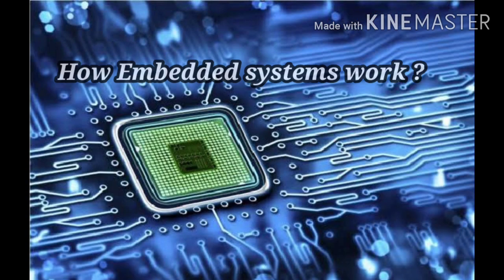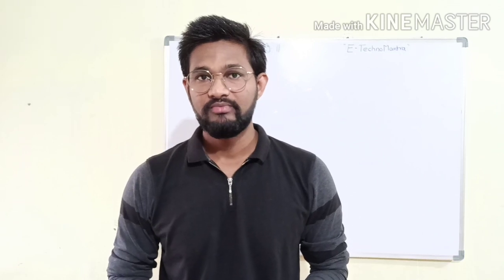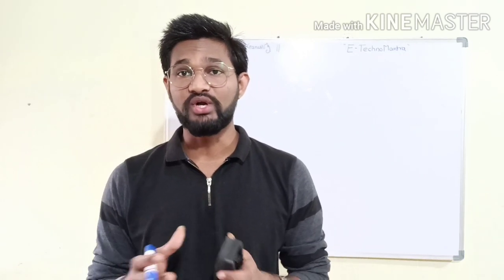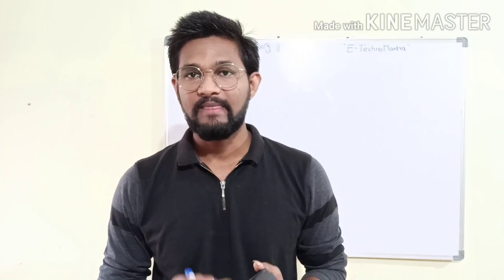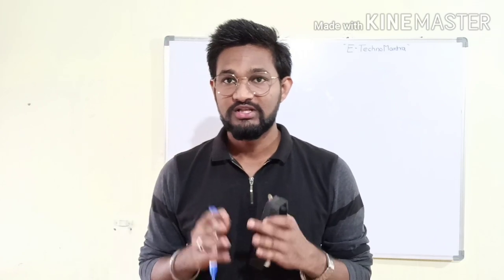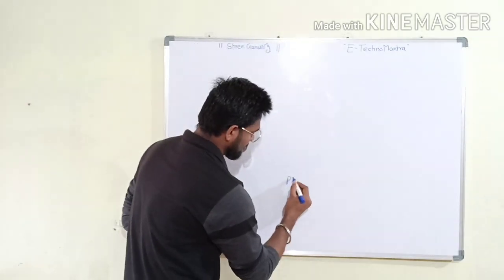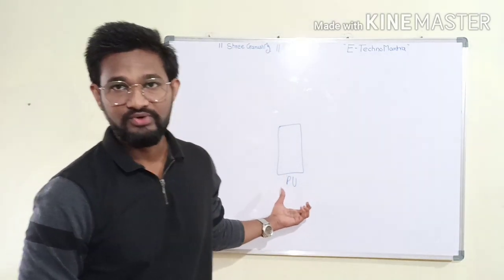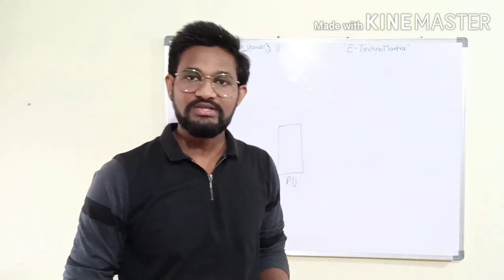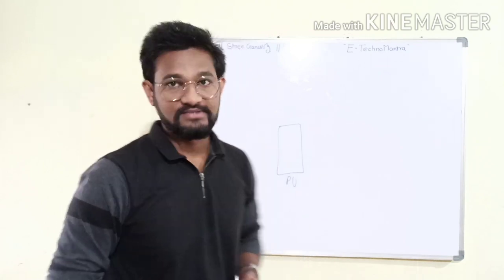The next topic is how an embedded system works. To understand the embedded system, we first need to know the generalized block diagram of an embedded system. The generalized block diagram is made up of three parameters. The first parameter is the processing unit. If you want to design any embedded system, we need a processing unit to process the data. The processing unit can be a microcontroller, ARM, etc.